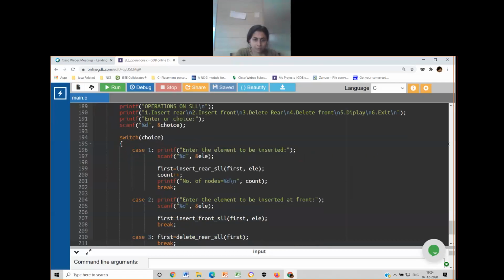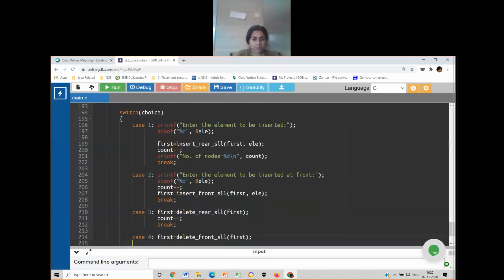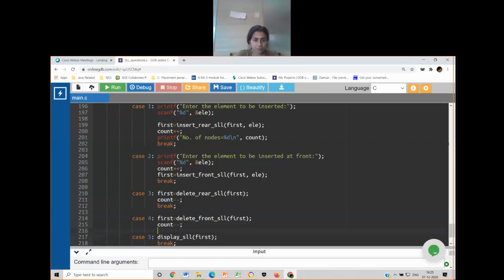Write a C program to implement a singly linked list, having elements arranged in the increasing order of their values, while insertion.